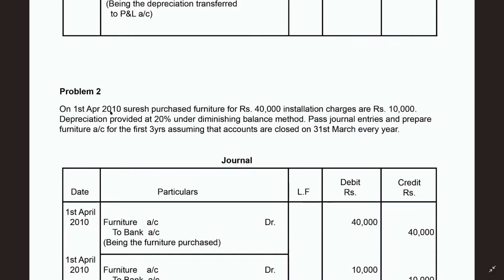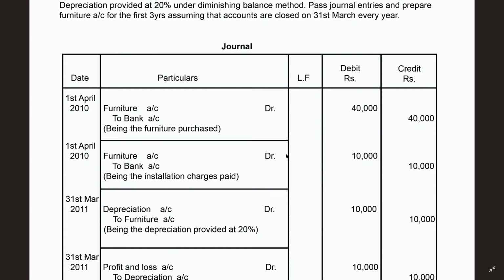On 1st April 2010, Suresh purchased furniture for rupees 40,000. You can see here, up to here you must write the journal entries first. Then installation charges are 10,000 rupees. Then depreciation is provided at 20% under diminishing balance method. Pass journal entries and prepare furniture account for the first 3 years, assuming that accounts are closed on 31st March every year. That means it is a financial calendar which starts from April and ends in March.